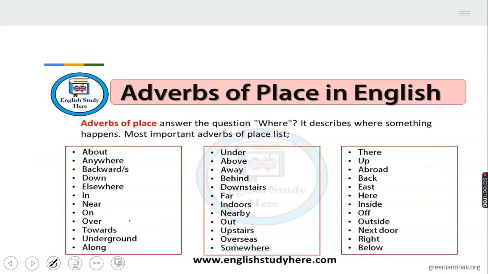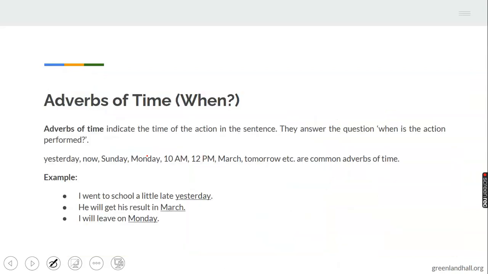Then we have the adverb of place. Examples here. Many examples that you can always pinpoint to, pick from, and use. Here you have overseas. You can say Jide traveled overseas. Where did Jide go to? He traveled overseas. You can have it is behind the door. Where is it? Behind the door. You can say I can go anywhere. Where can I go? Anywhere. So all these answer the question where.